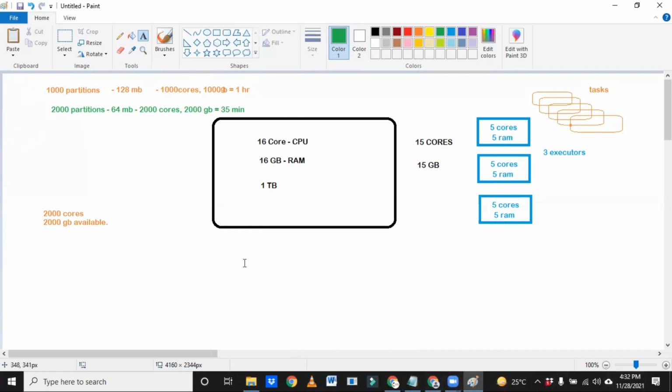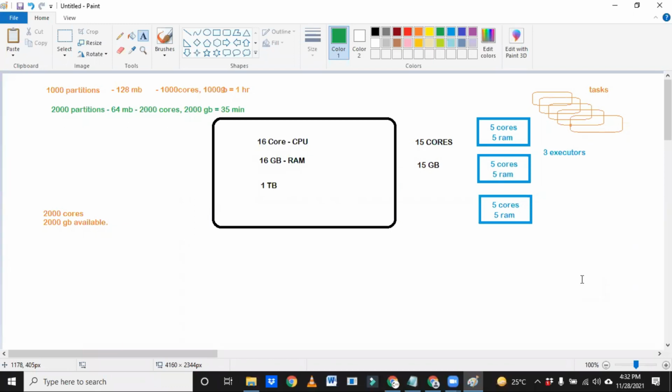Did you understand this concept before going to explain our actual topic? Naresh, I have one question here. In the executor we gave 5 cores and 5 GB RAM, right? So we can say number of partitions equals number of tasks. Yes, you have to assume like that. So here we gave 5 cores, right?